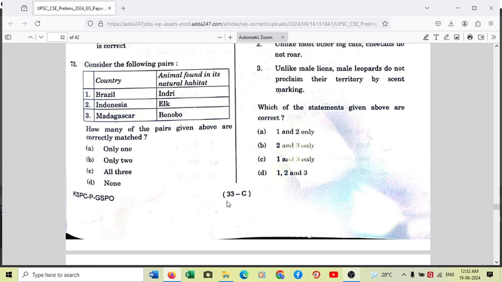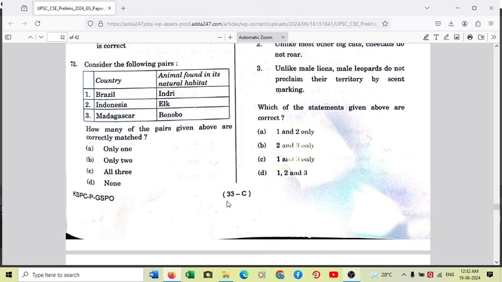So basically, for Brazil, the animal which is found in natural habitat is basically. Just wait for 4 seconds. Okay. So Brazil, so Indri, okay.